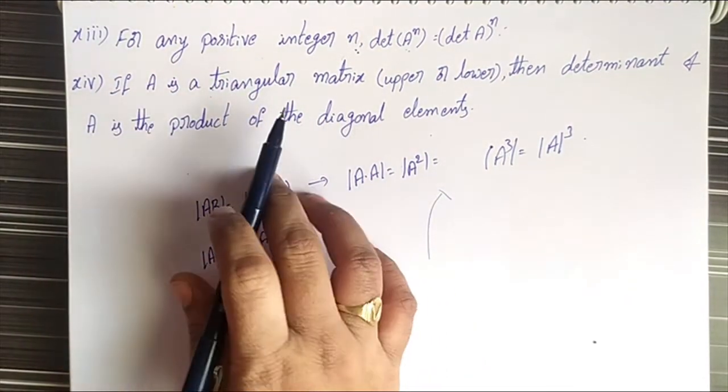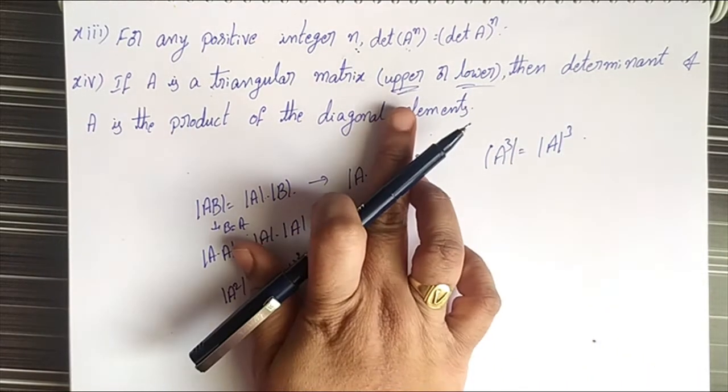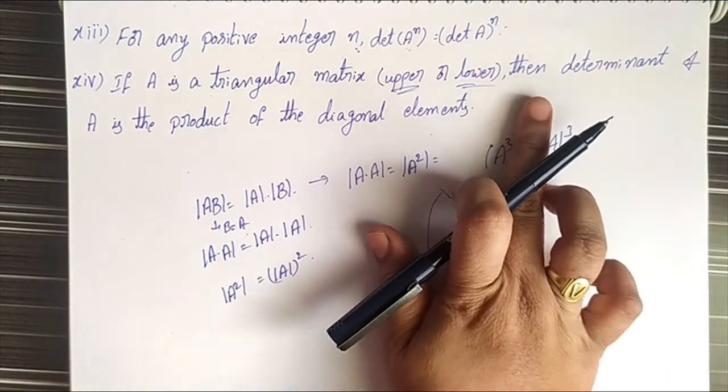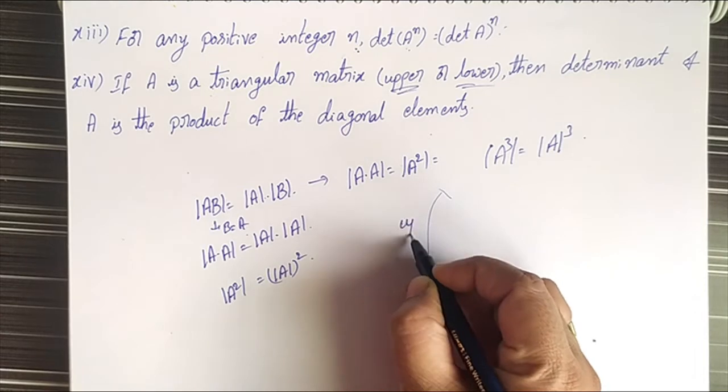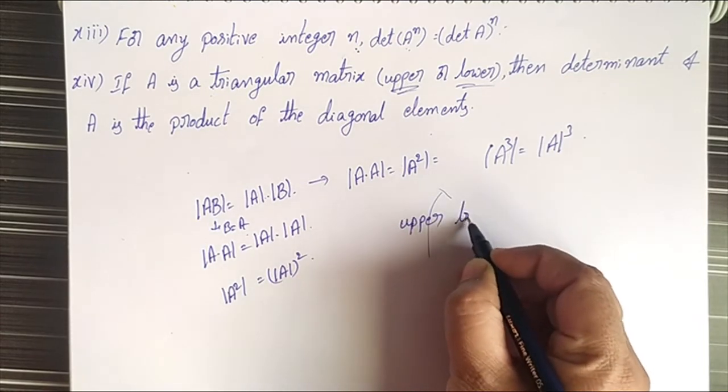In triangular matrices, we have two types: upper triangular and lower triangular. First, we can take upper triangular.